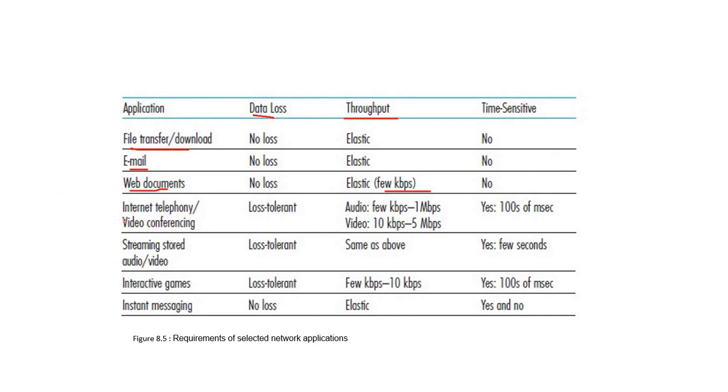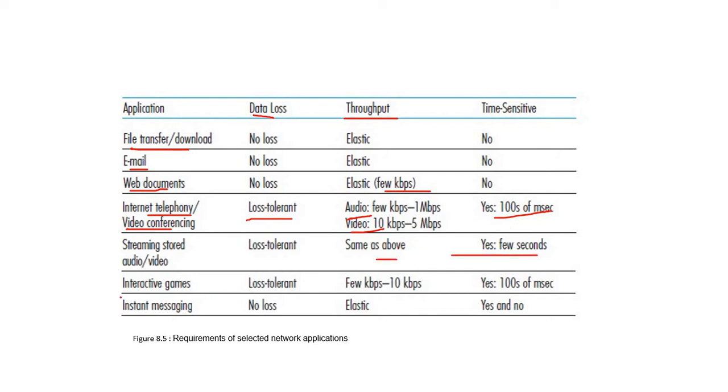But whenever we go with internet telephony or video conferencing, at that time it is time sensitive. Get it? And again a proper throughput is required for both audio and video. There is also loss tolerant streaming of stored audio or video, the same thing, with a little bit of variation in requirements compared to internet telephony or video conference.